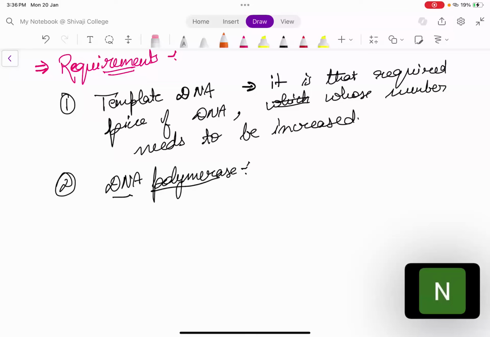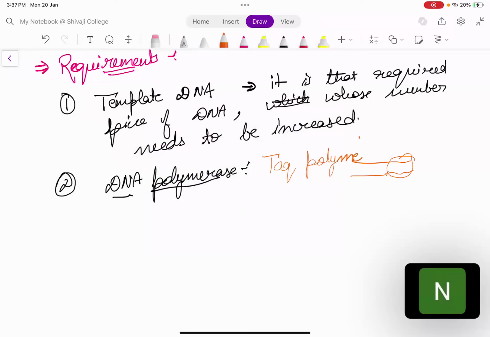ठीक है, so you require DNA polymerase enzyme. ठीक है, here the DNA polymerase which is used is Taq polymerase. ठीक है, you will use Taq polymerase enzyme. ठीक है, it is a type of heat stable enzyme. ठीक है, why we use a special type of enzyme?